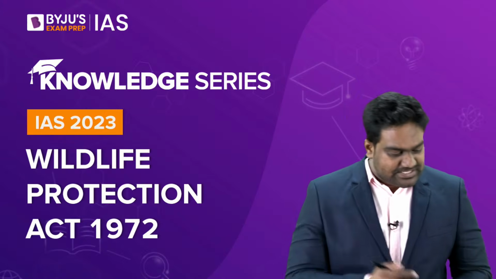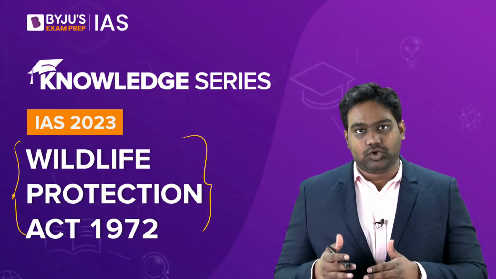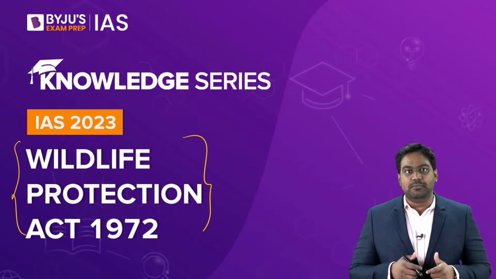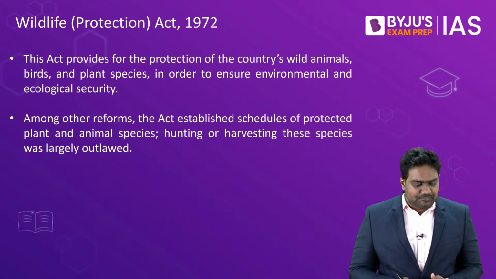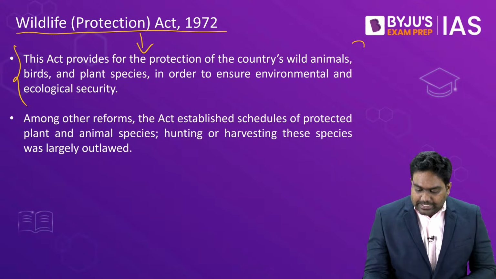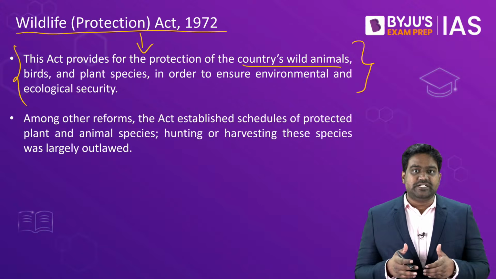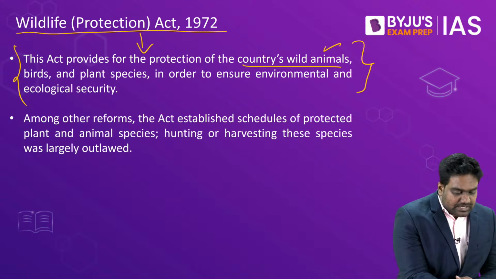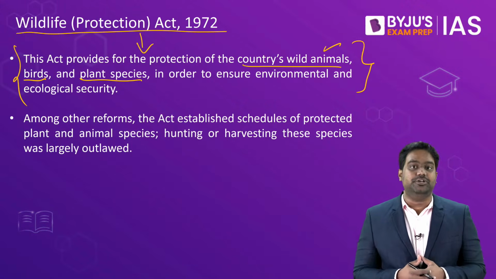So let's start with today's discussion, and we are going to talk about the Wildlife Protection Act of 1972, which is a very important topic under Environment and Ecology. This legislation is meant for protecting India's biodiversity. When I say biodiversity, it specifically deals with the protection of India's wild animals, birds and plant species, especially those which are endangered.